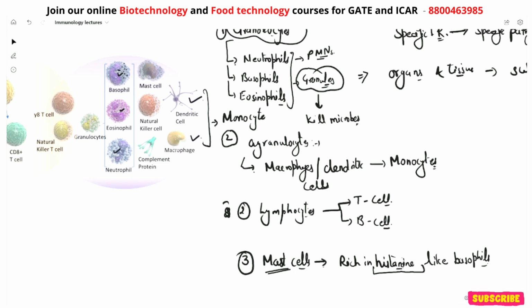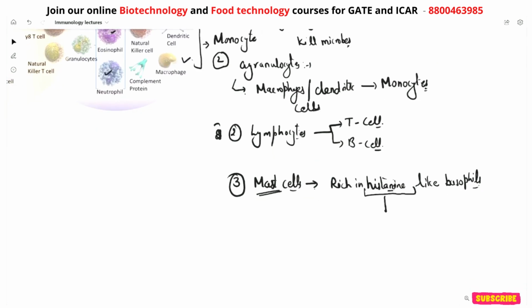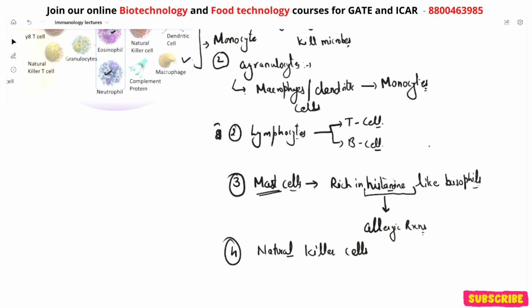Granules which contain histamines, and these histamines are released during allergic reactions in the body, right? Other types of cells which are present are called natural killer cells. So they are also an important part of your immune system, right?